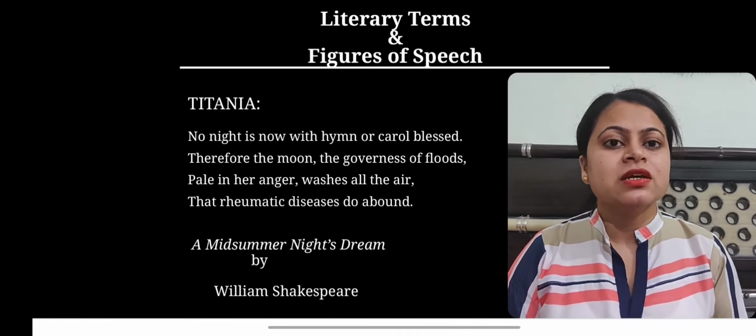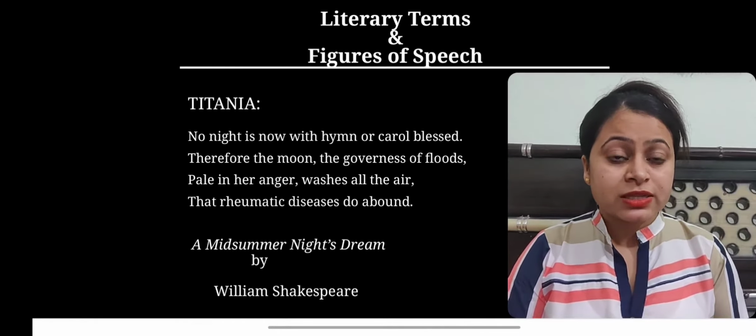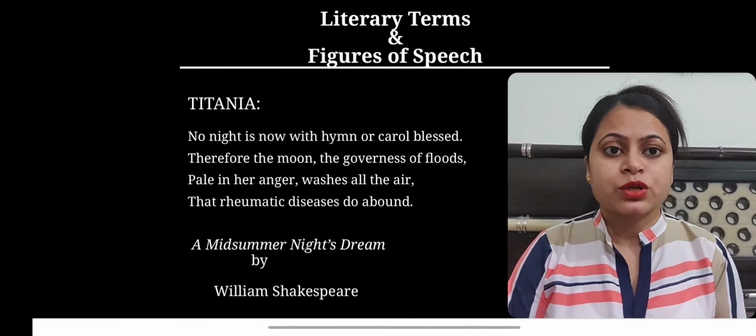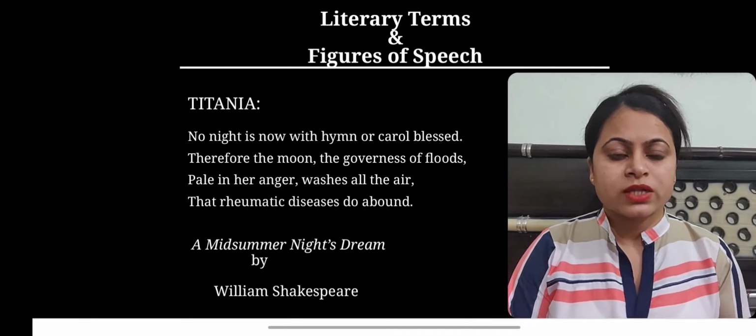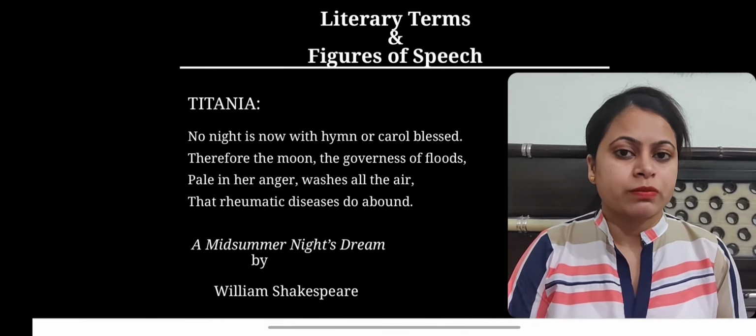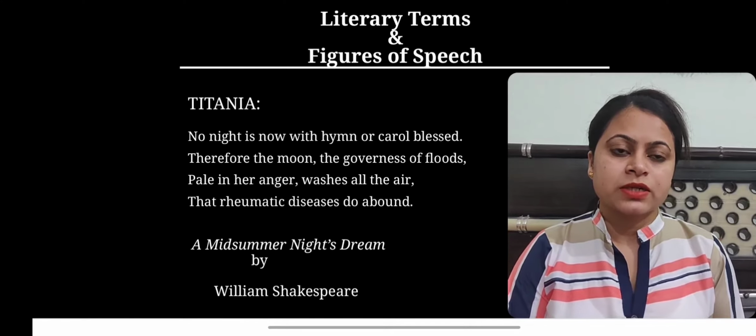That means the moon, due to her displeasure, becomes the cause of disease. So in this way, the moon is personified by Shakespeare. So this is the employment of personification in the play A Midsummer Night's Dream.